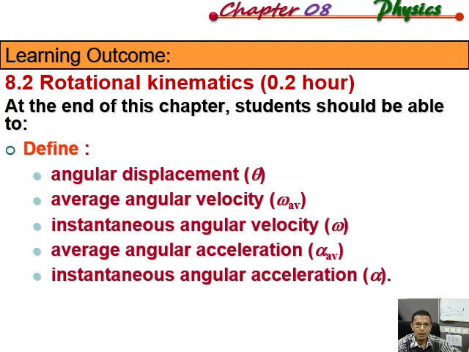The first one, we are going to see what is angular displacement, where the symbol is theta, and after that, average angular velocity, where the symbol of angular velocity is omega. We have the subscript av, which stands for average, and then we have the instantaneous angular velocity, and then of course average angular acceleration, where the symbol of angular acceleration is alpha, and then the instantaneous angular acceleration. Right, that is the definition of some of the terms in rotational kinematics.